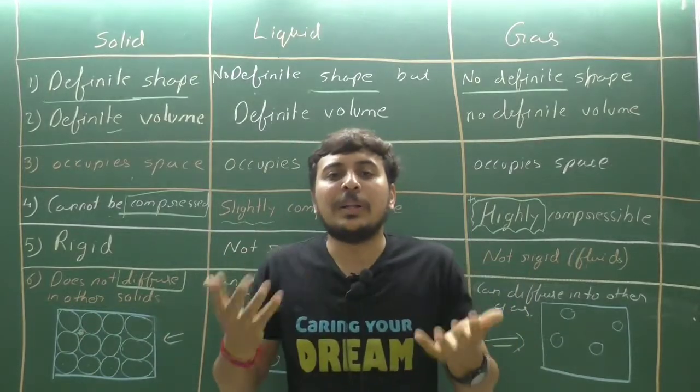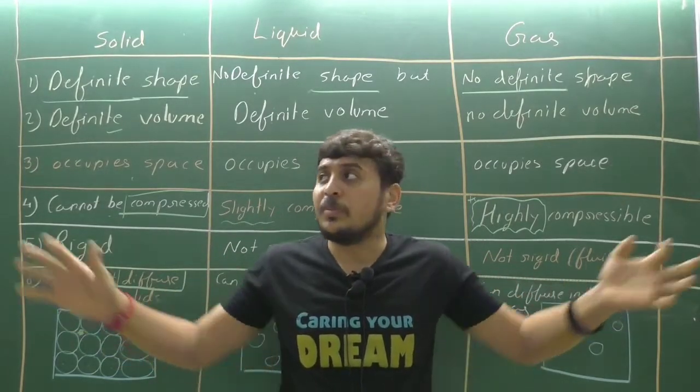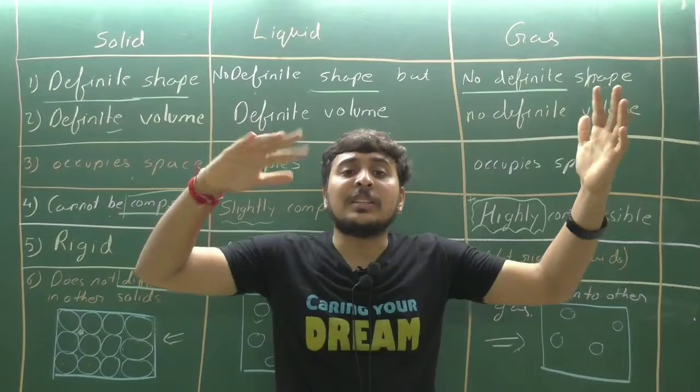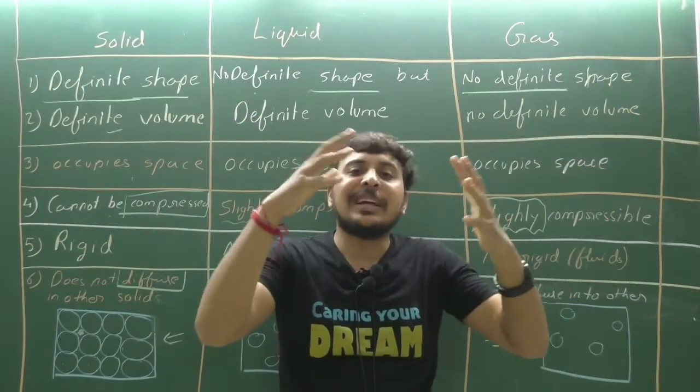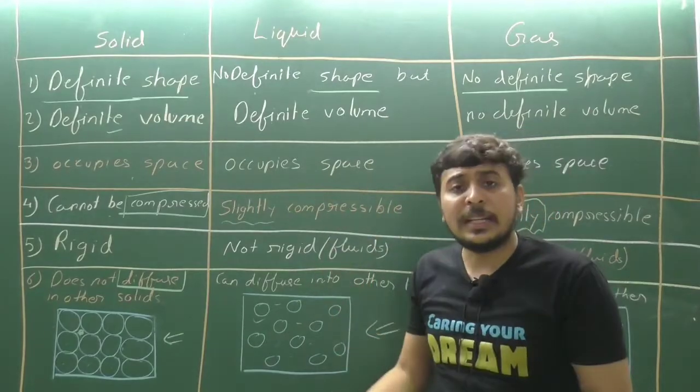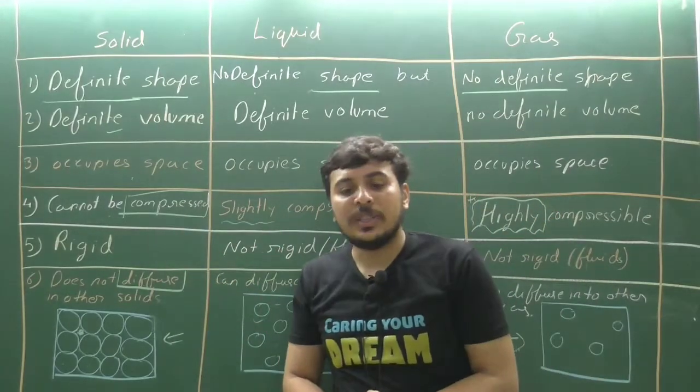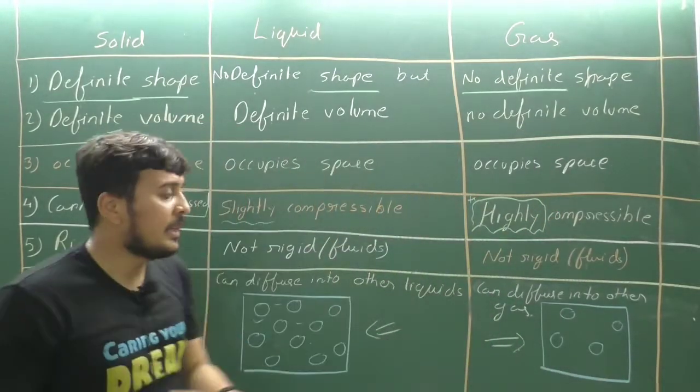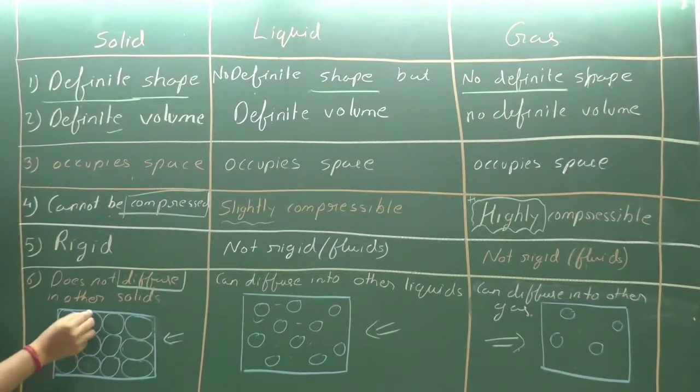Fragrance is an example. If you see someone put on perfume, there is air, and the fragrance is also a gas. The gas will get diffused into the other gas. Liquids can diffuse into another liquid. A solid cannot diffuse into another solid. And this is the final example, these are the figures.